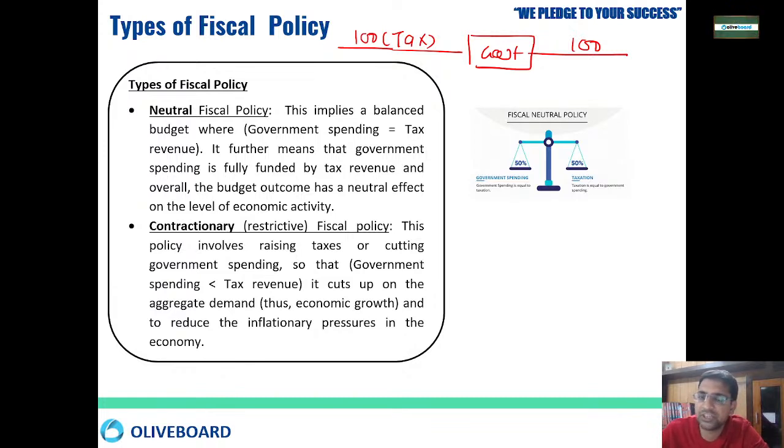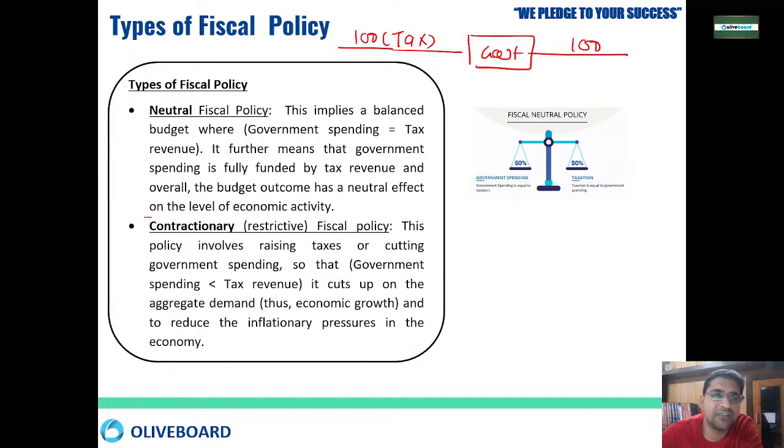Government spending is equal to government taxation. Taxation is equal to government spending. Right, that is neutral, right? So government spending is fully funded by the tax revenue. Government doesn't have to borrow from somewhere. Whatever money is coming to the government, only that money has been utilized. Okay, that is called neutral fiscal policy.